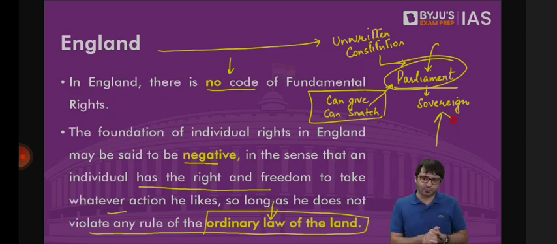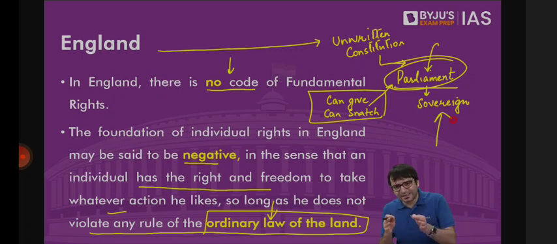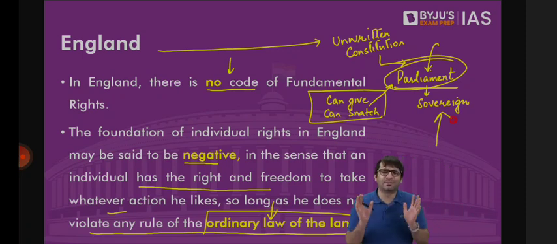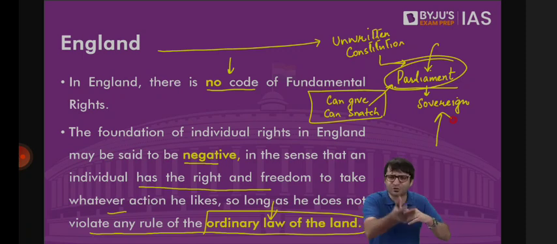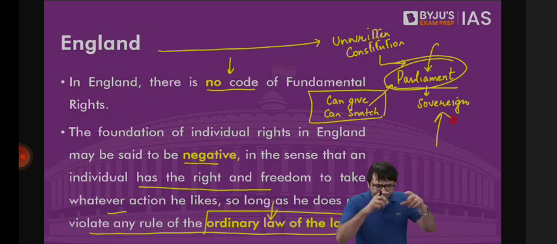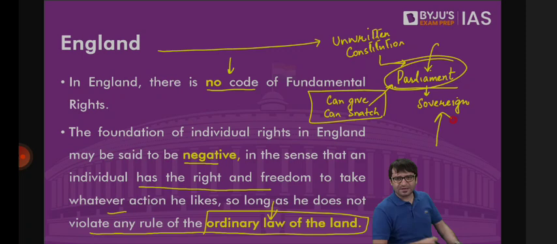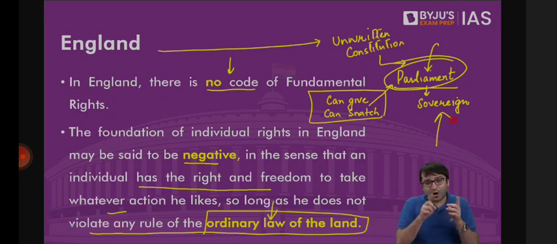These fundamental rights, are they present in England? We say in England there is no such thing as fundamental rights because they do not divide rights into fundamental rights, constitutional rights, other statutory rights. So we say the foundation of individual liberty in Britain is said to be negative. That means an individual has the liberty, the freedom to do anything except what the legislature has prohibited. So you can do anything that the legislature has allowed you to do or not prohibited you from doing, and you can claim that all these are your rights.